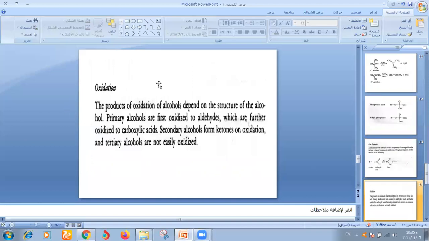Oxidation. The product of oxidation of alcohol depends on the structure of the alcohol. Primary alcohols are first oxidized to aldehyde, which is further oxidized to carboxylic acid. Secondary alcohol is oxidized to form ketone only. But tertiary alcohol is not easily oxidized.